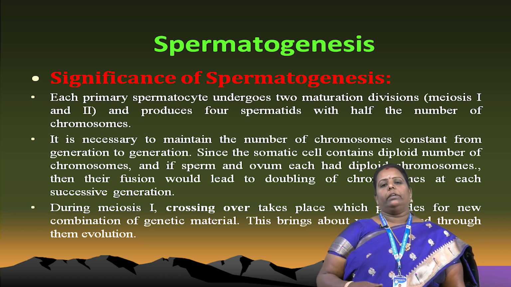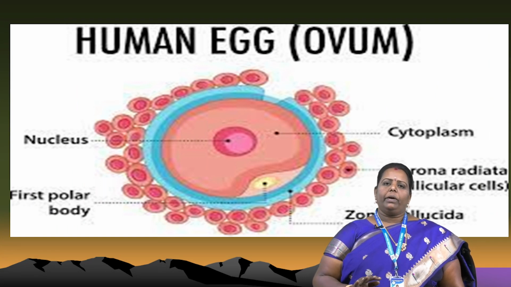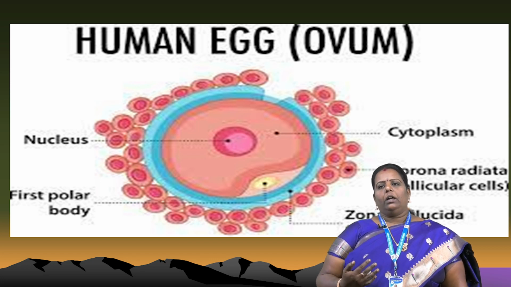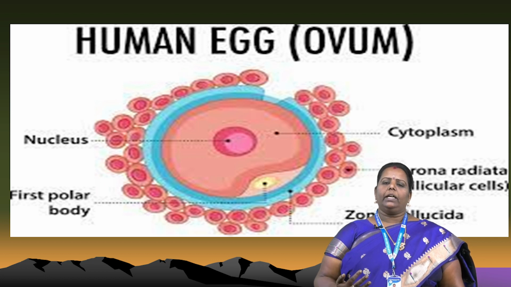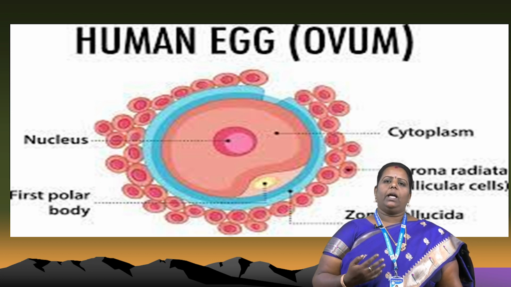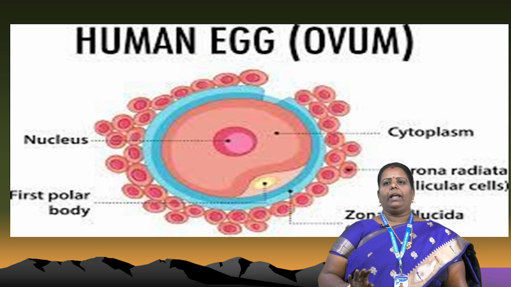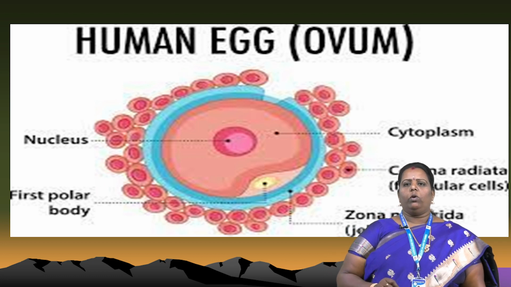That's very important. Next, it is entirely different from the human egg. Before this slide, we just had to know about the human sperm. In these slides, we also have to know about the human egg. The human sperm is present in the male. The human egg is present only in the female. Females have the egg. The human egg is otherwise called the ovum.